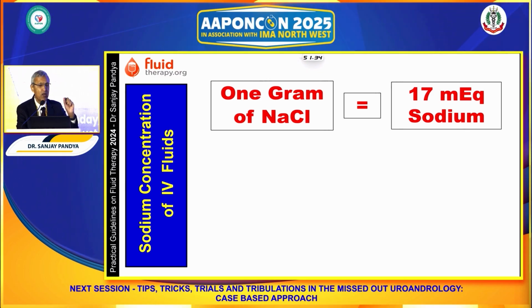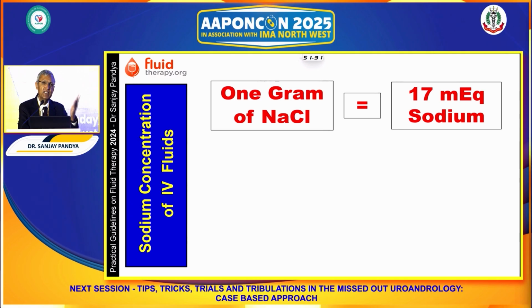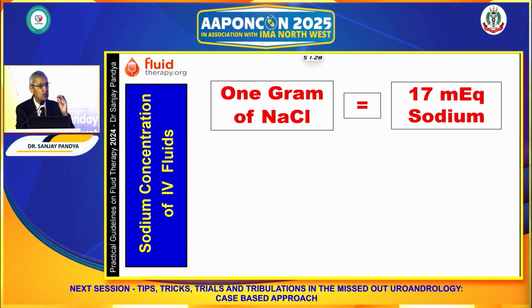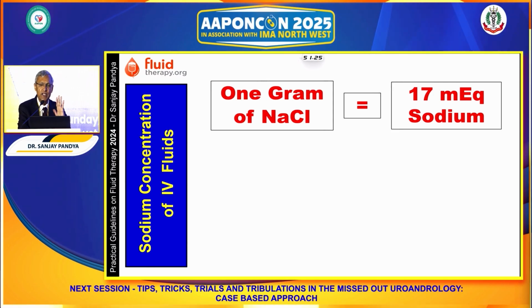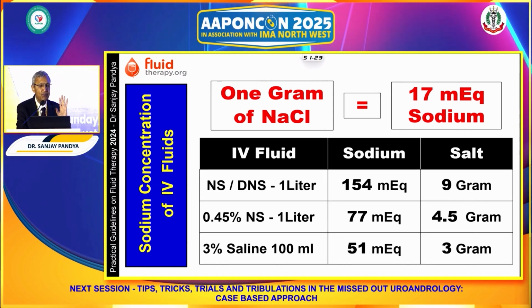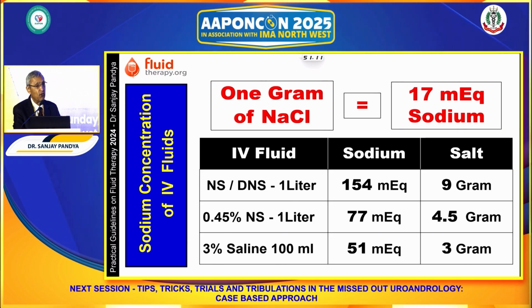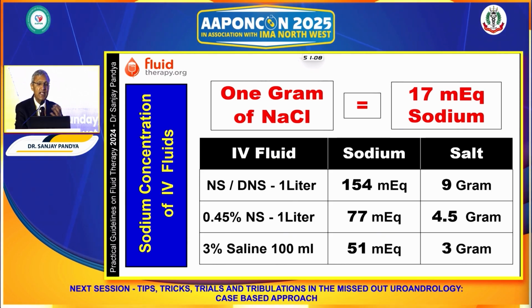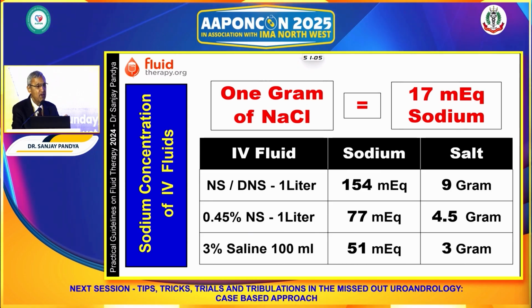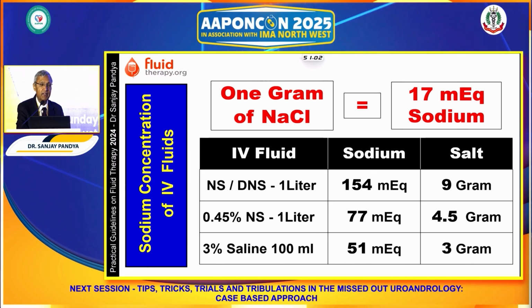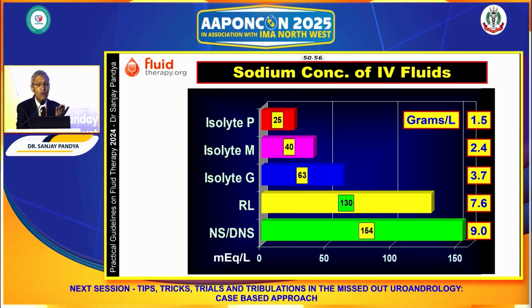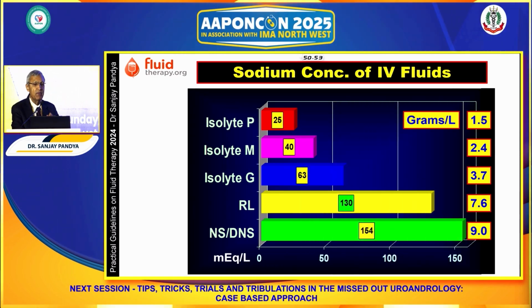We always talk about grams when it comes to administering sodium, but when it comes to sodium content of IV fluid, it is always in milliequivalents, and therefore we need to know how much sodium, in terms of grams as well as milliequivalents, exists in IV fluid. So DNS and NS have 154 milliequivalents, which is 9 gram. Half normal saline is 77 milliequivalents, which is 4.5 gram. 3% NaCl is 51 milliequivalents, which is 3 gram. So this basic information helps you to select one fluid over the other considering its sodium content.